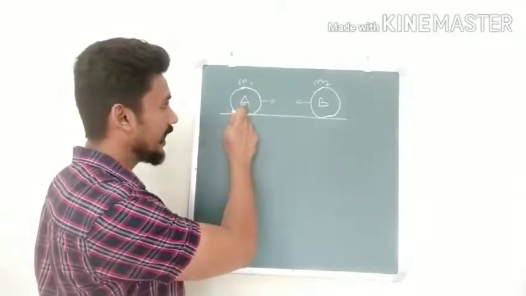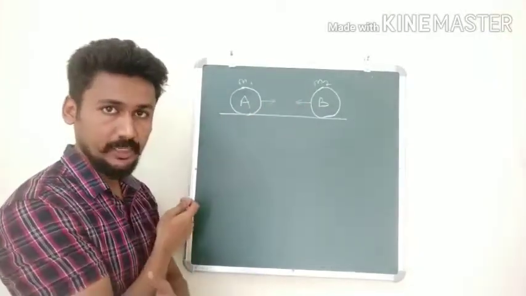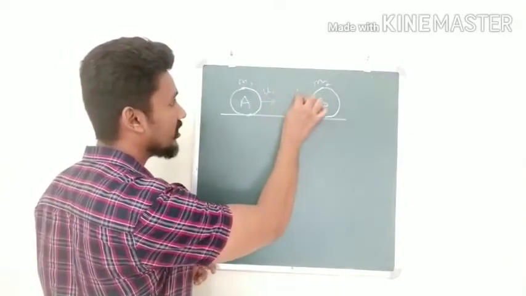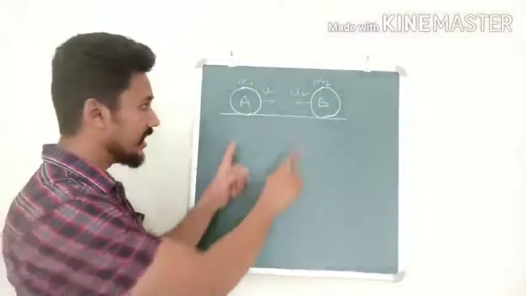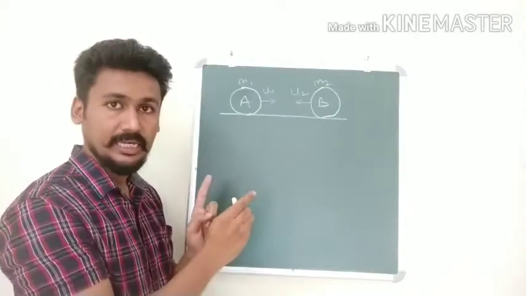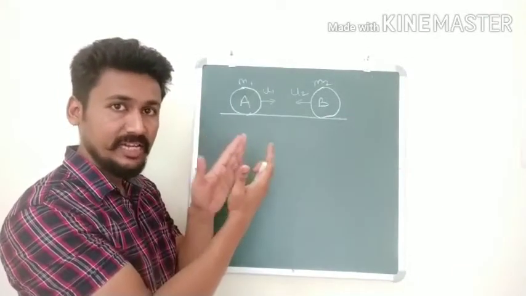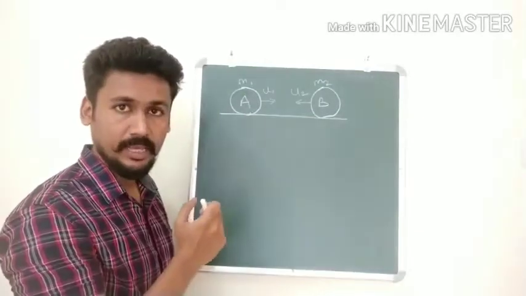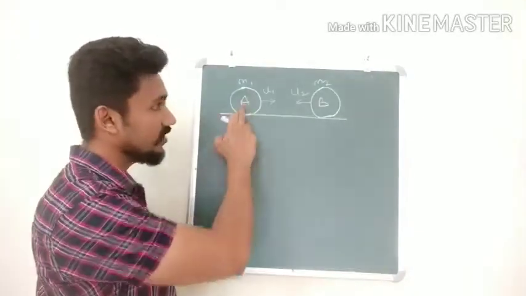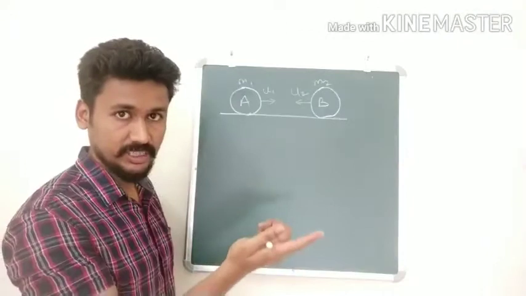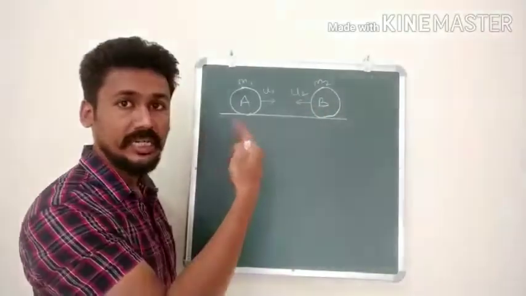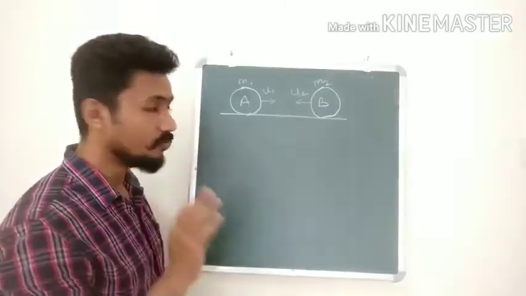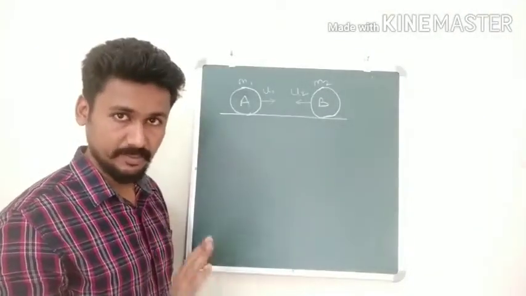As we said before, A and B are both moving towards each other. Let A have initial velocity u1, B have initial velocity u2. They are moving towards each other, and after some time they will collide, they will hit each other. After hitting, they will start moving away from each other. Now A will get velocity v1, that is final velocity, and B will get velocity v2, which will be the final velocity for B. Right? So what will the principle of conservation of momentum say?